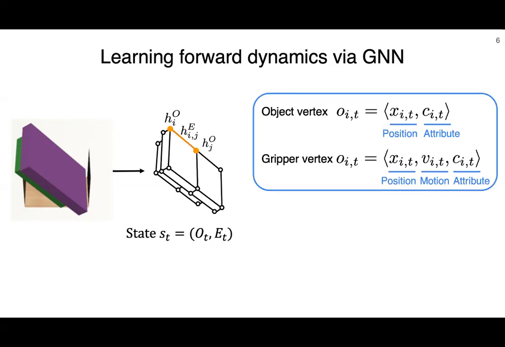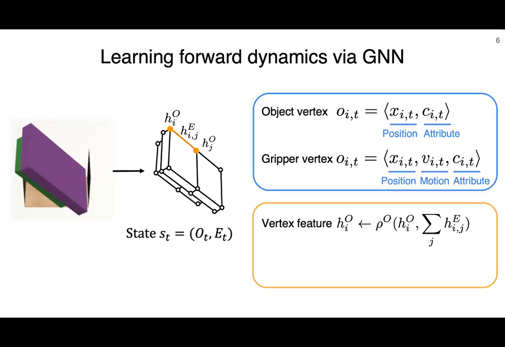The features of all vertices and edges are processed through encoder multilayer perceptrons, resulting in latent vertex representation denoted as h_i^O and latent edge representation denoted as h_ij^E. At each time step, we apply the message passing function to the vertex feature and edge feature for several iterations to handle signal propagation. The message passing functions, rho E and rho O, are multilayer perceptrons. Subsequently, we apply an MLP decoder to the vertex feature processor's final layer output. The rigid transformation for each individual object is determined by calculating the mean of the decoder outputs corresponding to that object.